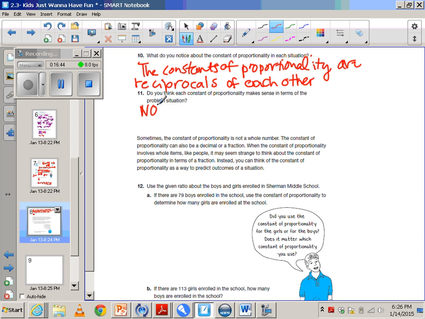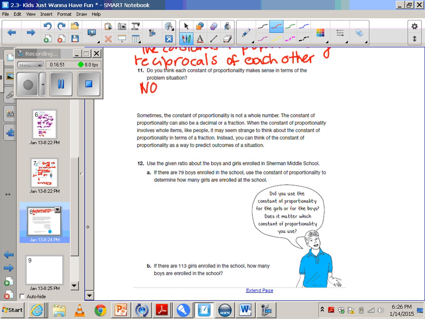So you're going to want to write that down in that section for that problem. So sometimes the constant of proportionality is not a whole number. It can also be a decimal or a fraction. When the constant of proportionality involves whole items like people, it may seem strange to think about it in terms of a fraction. Instead, you can think of the constant of proportionality as a way to predict outcomes of a situation. So that's kind of what I meant earlier.